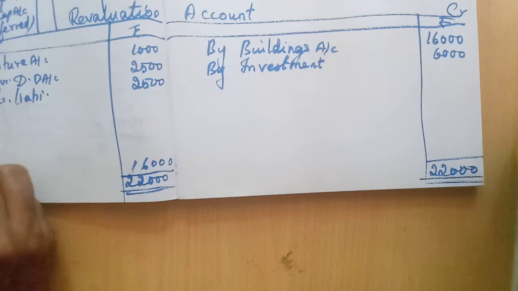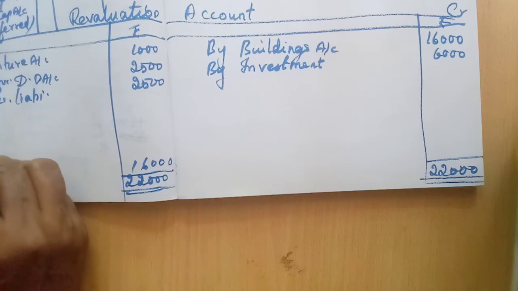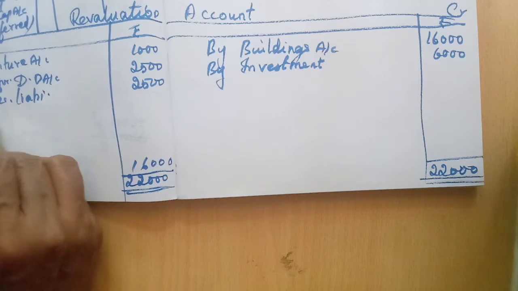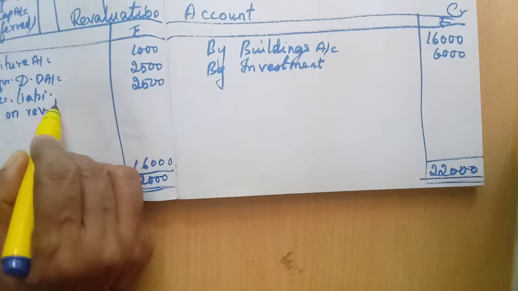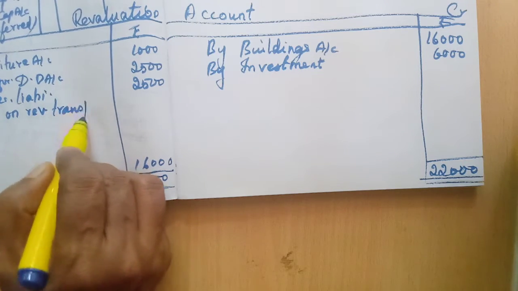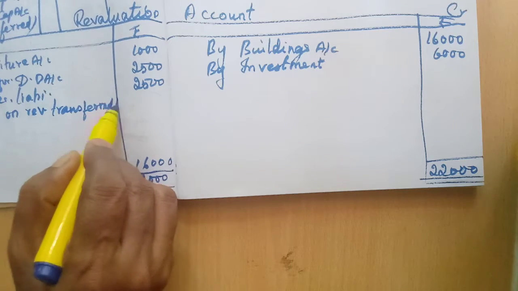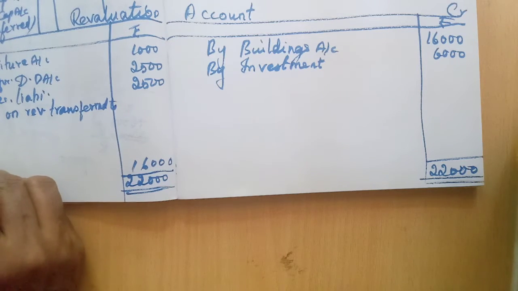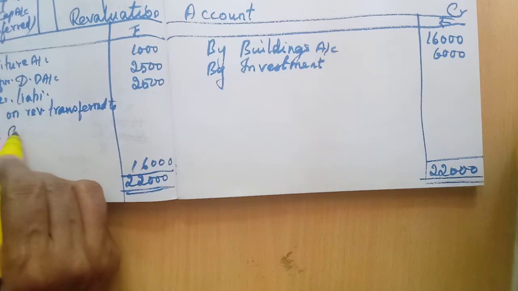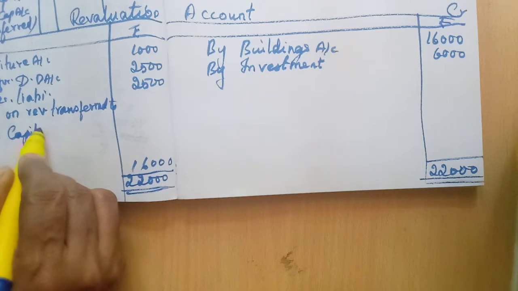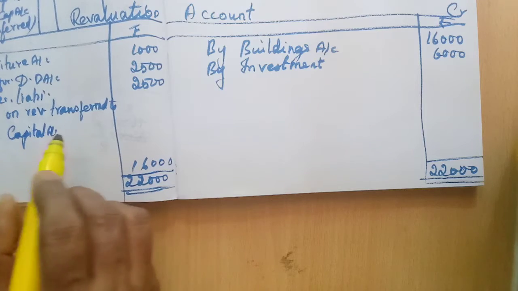Now you write to profit on revaluation transferred to capital accounts. Here one inner column will be there.